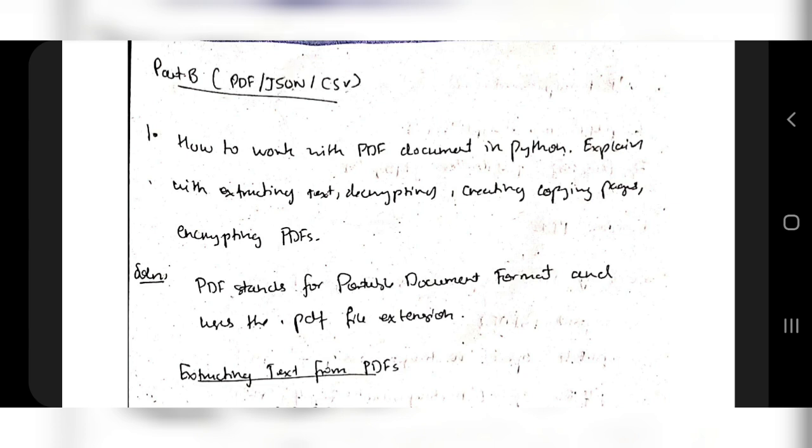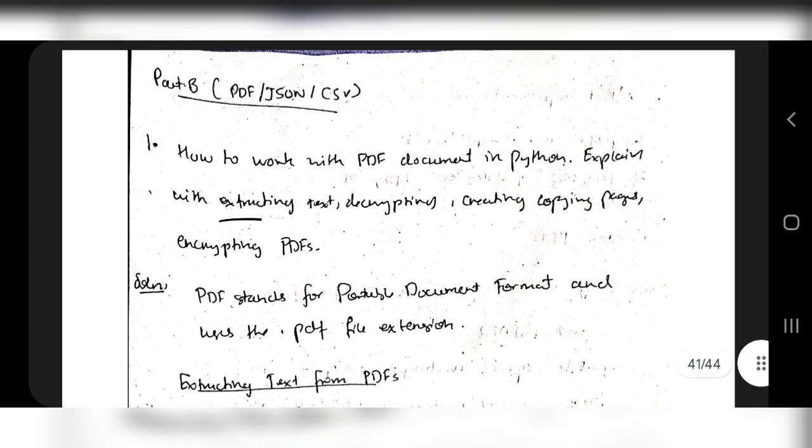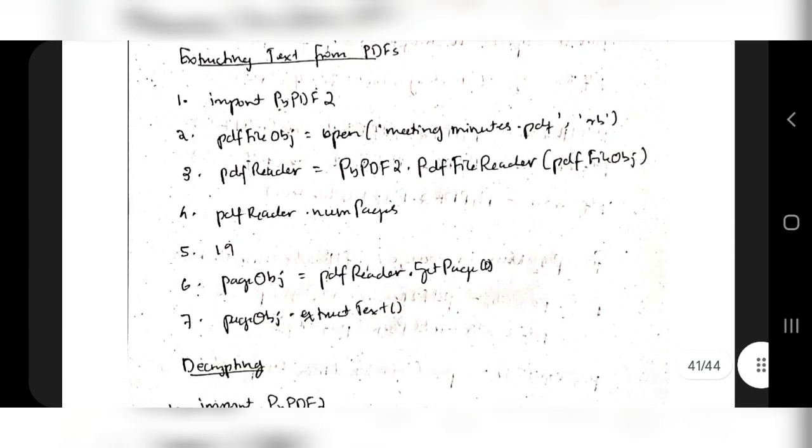So PDF, firstly you need to be thorough with these functions: extracting text, decrypting, creating, copying pages and encrypting PDFs. Okay, so what is PDF? Write the definition of it: portable document format, and it uses the .pdf extension. And extracting text from it, the first question which they have asked. So to extract the text from it, import PyPDF2. This is the module in Python which we'll be using, PyPDF2.